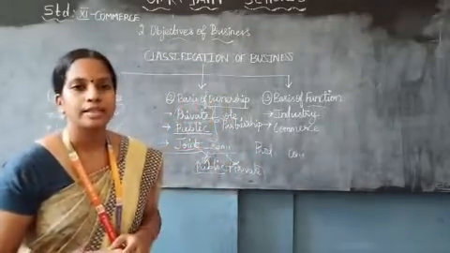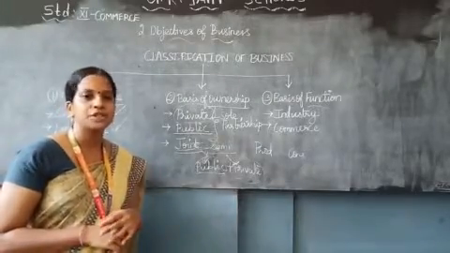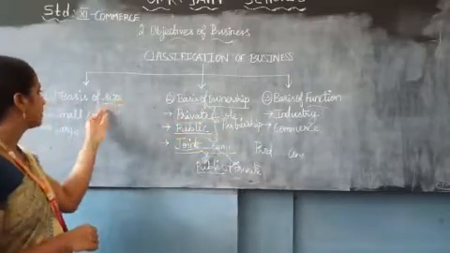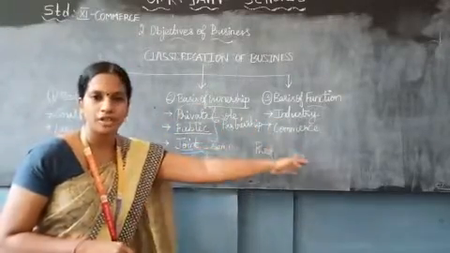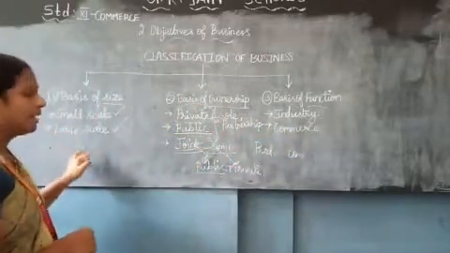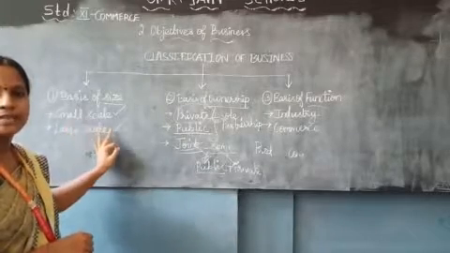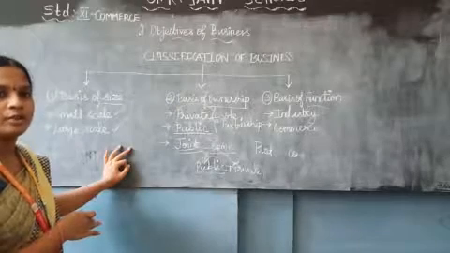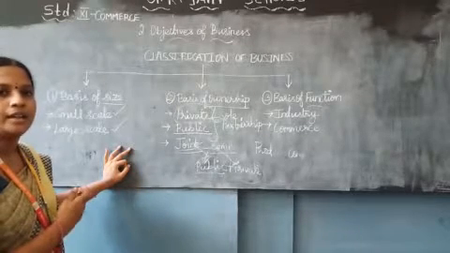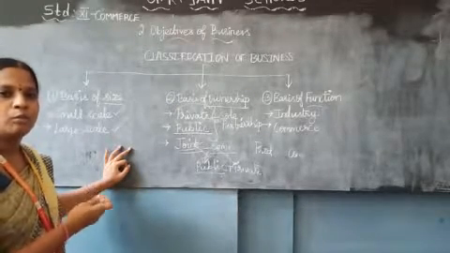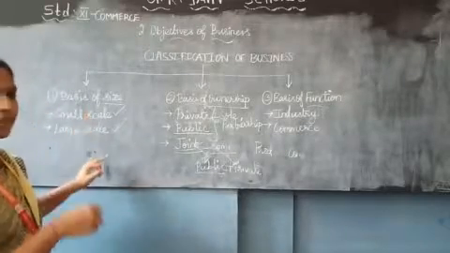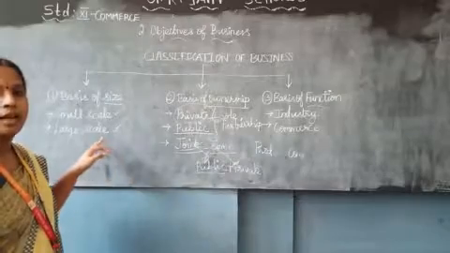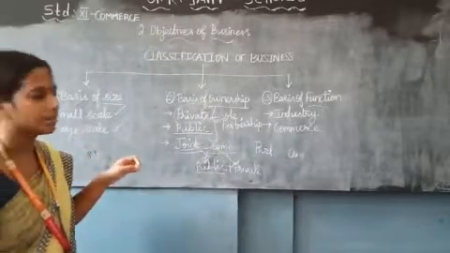So in today's class we have learned about the classifications of business, which is classified into three: on the basis of size, ownership, function. Size: small scale, large scale. Small scale has less capital, a very small number of workers, and not much production. Large scale has huge capital, more production, and a large number of workers.